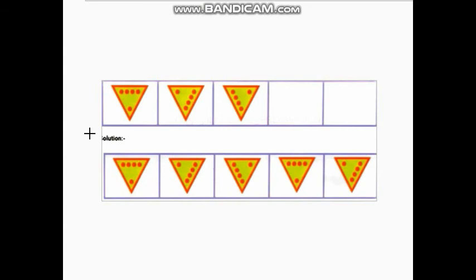So children, here is the solution of question number C. As I have said here, first it is on bottom, then top left. This is top left, then top right. Now again it will come to bottom, then top left. See here, this dot came here bottom, then again it will be top left. That means the third position will be same as the first position. See this, after each third position it will be the same.